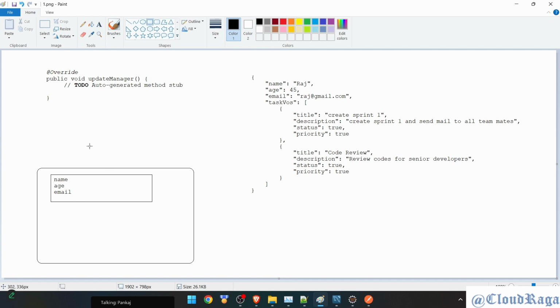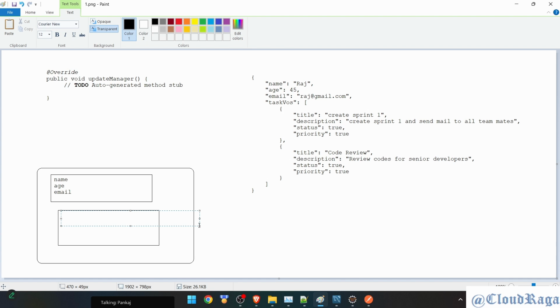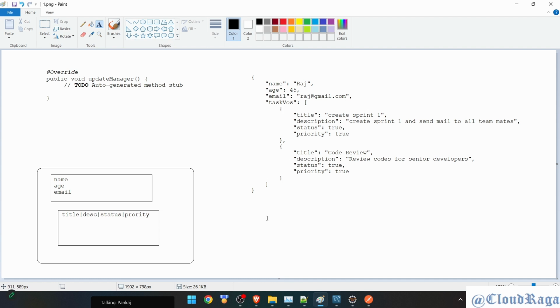I can do one thing after that, just giving my view. We can create one table here. There we will show title, then description, then status, then priority. Okay, so we can have these many columns in that table. So when this happens, when it goes from here to here, right?